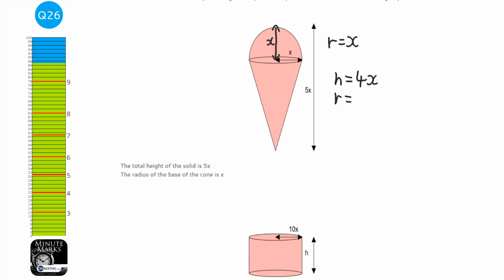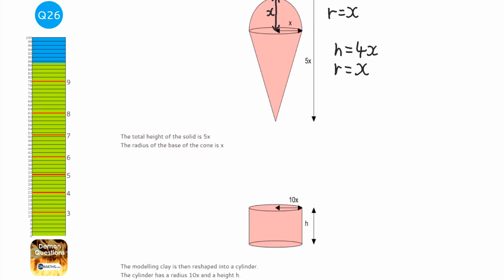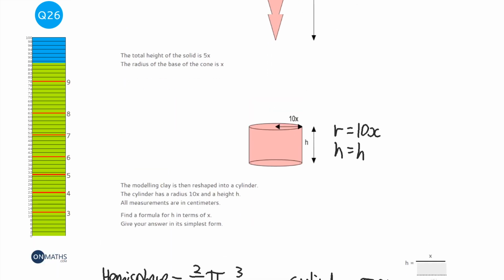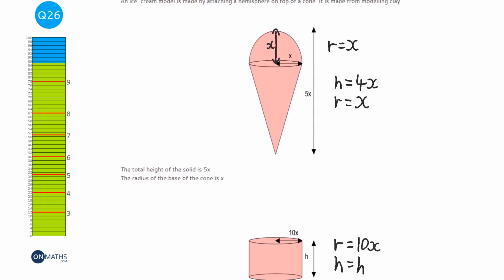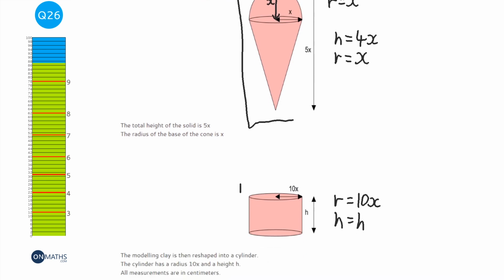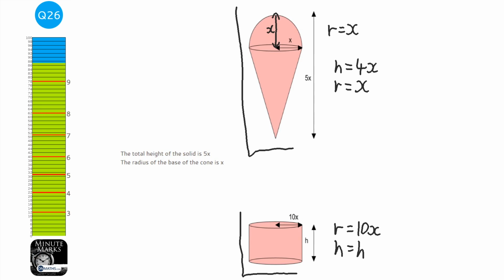We know the radius of the cone is going to be x because it's stated at the top. So let's keep going. The radius of the cylinder is going to be 10x, and the height is just labelled as h. So that's nice and simple. Okay, now let's have a look at what this question's saying. It's saying that this thing here is going to be melted down and used to create this. So that's just saying that the volumes are going to be the same. So if I add the volume of the hemisphere to the volume of the cone,